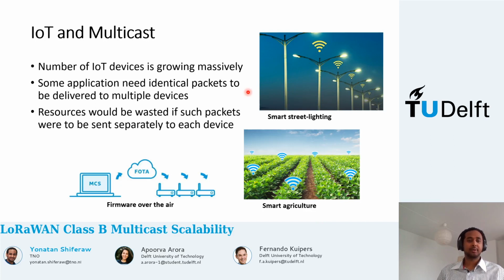Now before we go into the topic, let's set the context. The number of IoT devices is growing massively, and some IoT applications need an identical packet to be delivered to multiple devices. For example, with smart street lights, you might want to control a set of street lamps together, so these lamps might share an identical packet. Or think of smart agriculture, for example a smart farm where multiple devices control an actuator, and these too might want to share an identical packet.